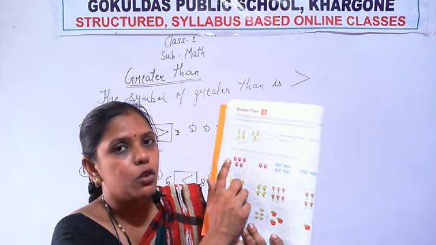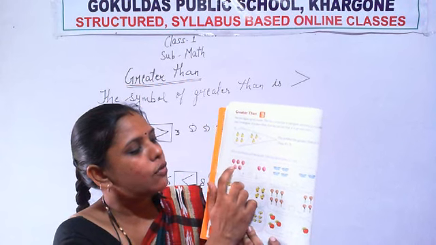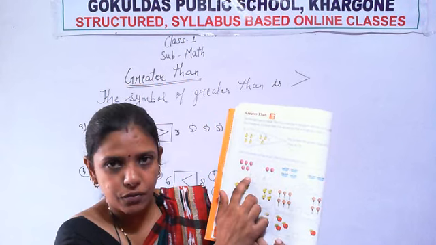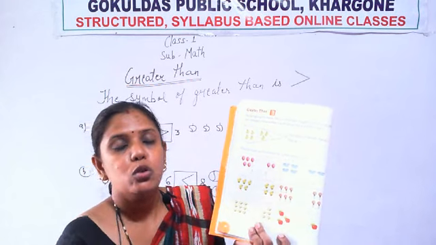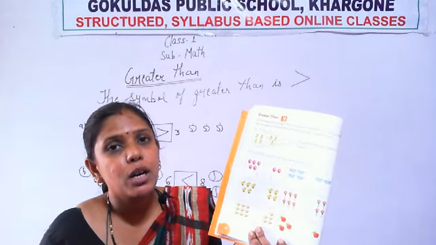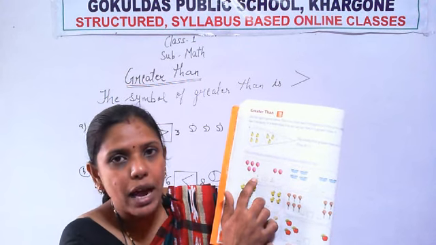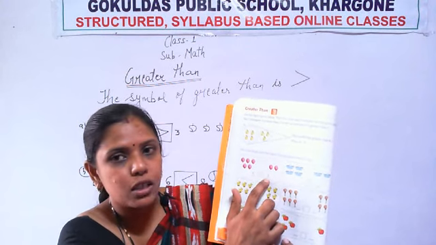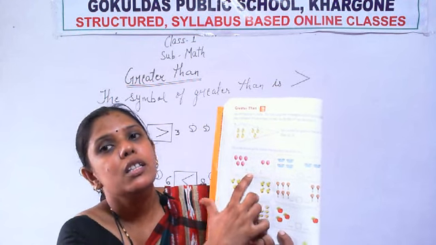The first one, you have to count how many balloons are there. So 1 2 3 4 5. So write here 5. How many on this side? 1 2. So you have to identify which number is greater and which sign will come. So this is 5, this is greater, and this is 2, this is lesser. So the mouth of the crocodile will be open this side.